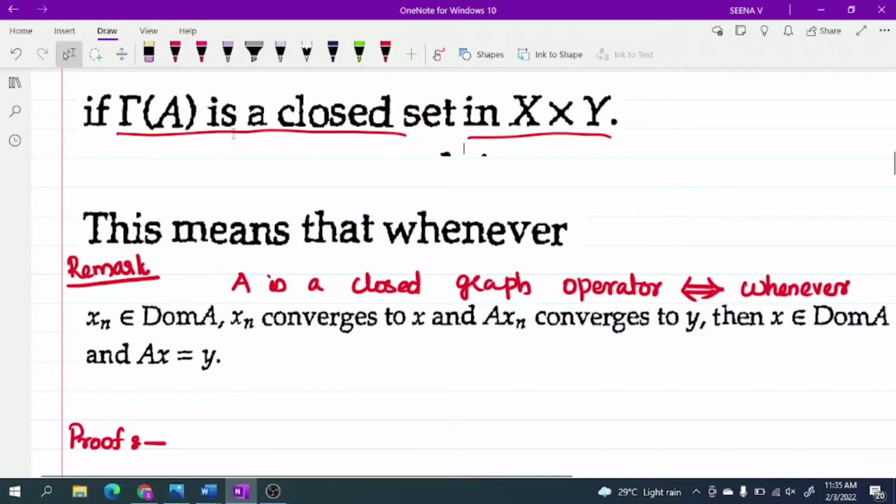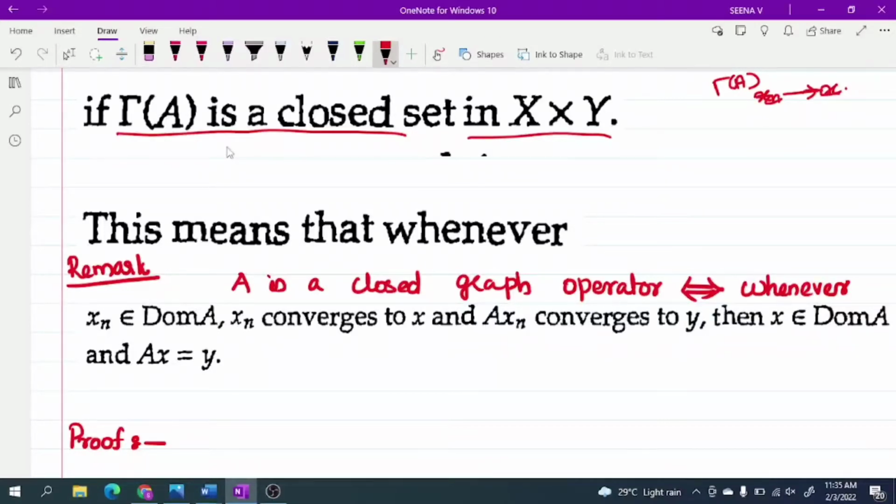That means A is a closed graph operator if and only if Gamma of A is closed in X cross Y. That means whenever x_n converges to x in Gamma of A, then (x, Ax) is in Gamma of A.